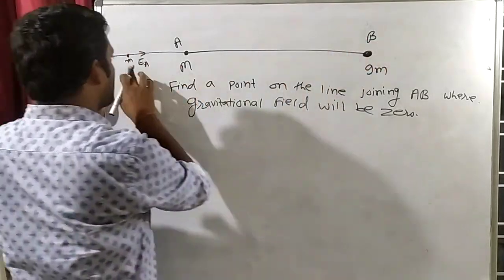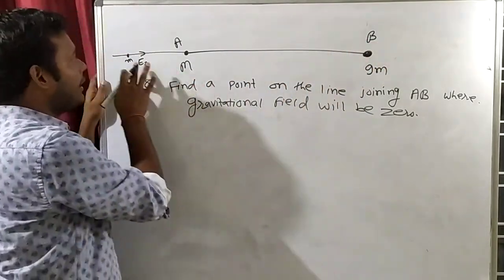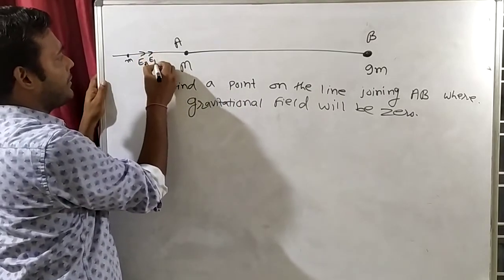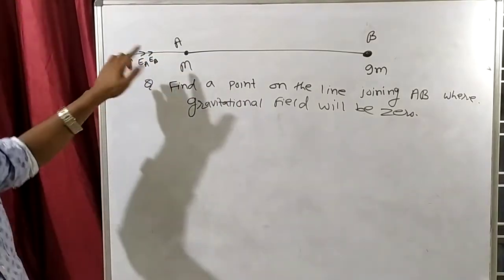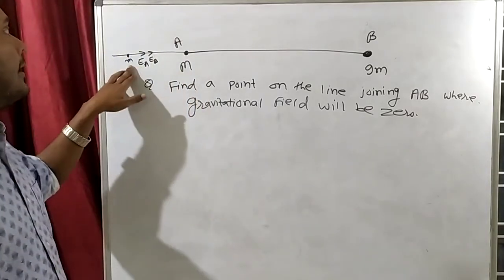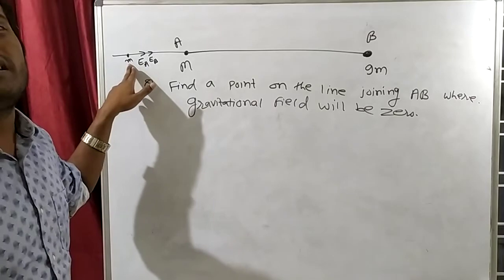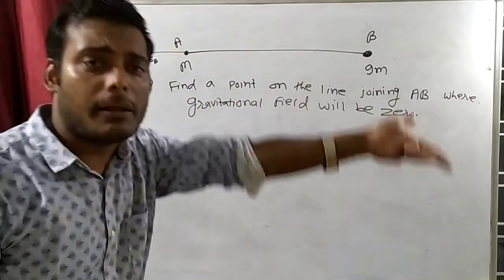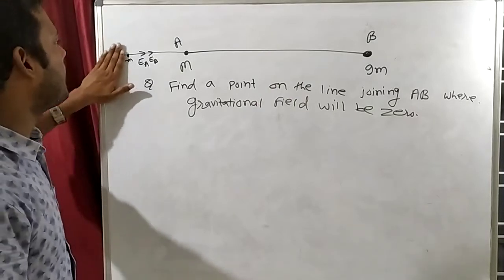This B mass will also pull the test mass in this direction. So the gravitational force direction is this, and the gravitational field direction will be this. That means this is EB. So EA and EB are acting in the same direction. So at this point, will the gravitational field be 0? Never, because both are in the same direction. The gravitational field will increase. So here the gravitational field is not 0.